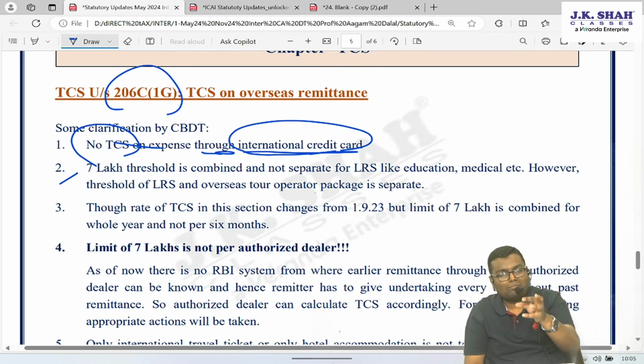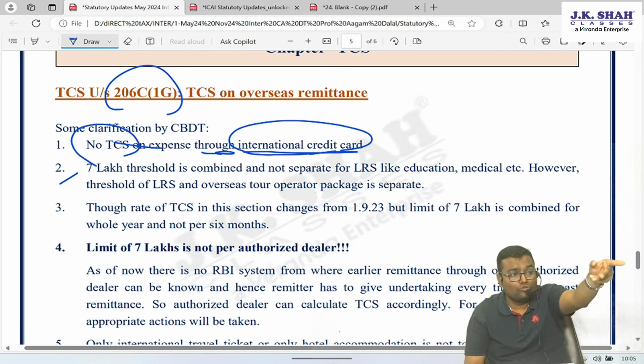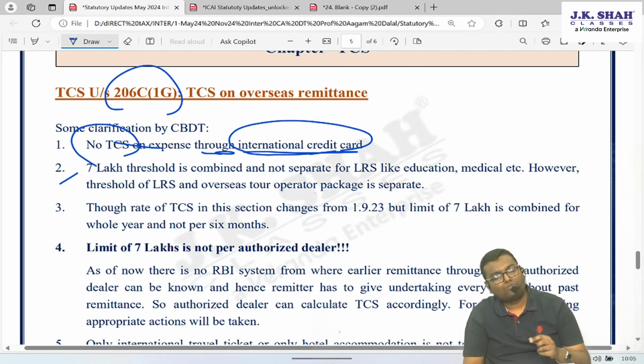You only load the money on this credit card and you use the money through this credit card. The authorized dealer never comes to know how much you have used through this credit card. So on whatever expense you have done through this international credit card, TCS can never be applicable, because the authorized dealer of RBI can never come to know how much you have spent.